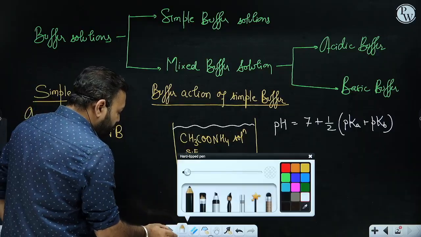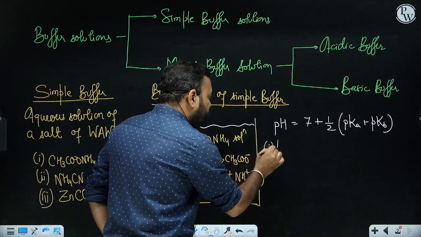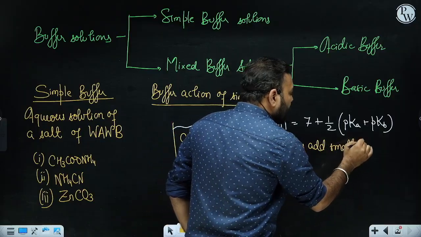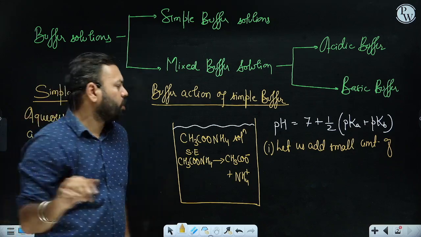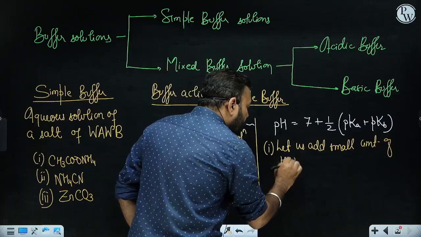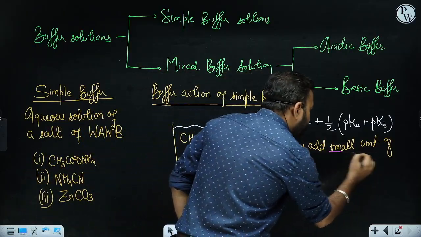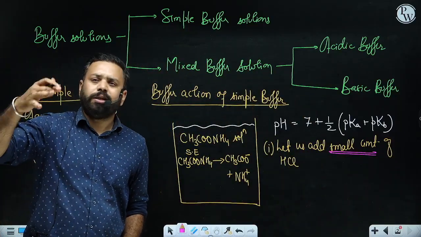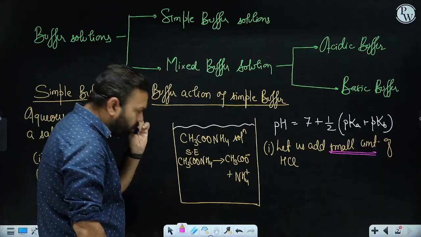First of all, let us say that we are adding some amount of acid. Okay, first point, let us add a small amount of strong acid. I'm adding strong acid, not weak acid, right? Which strong acid are we adding? Let us add a small amount of HCl. Please note, it is very important, that to understand the buffer action, we will be assuming that we are adding a small amount of acid. If we add a large amount of acid, no buffer action will be there. Definitely there will be large changes in pH, right? So let us add a very small amount of acid, HCl.